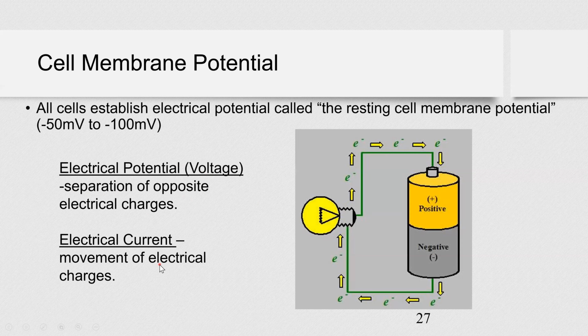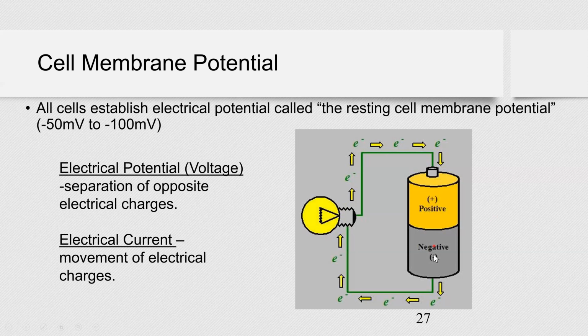And this is also energy, right? This is kinetic energy now, because electrons are moving through this wire, and they can make some devices work, right? Like your light bulb, or your watch, or your computer, or your phone, and so on. So the point is, if you separate charges, you can store energy, and then you can use this energy to do something. Now, every cell in your body does this.